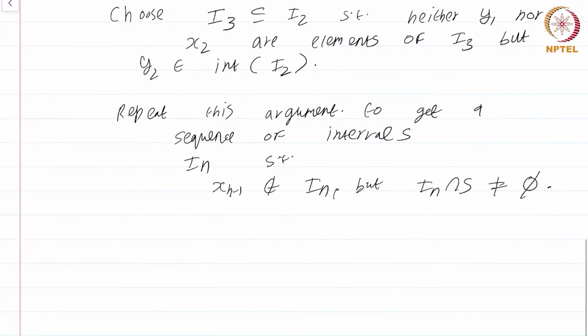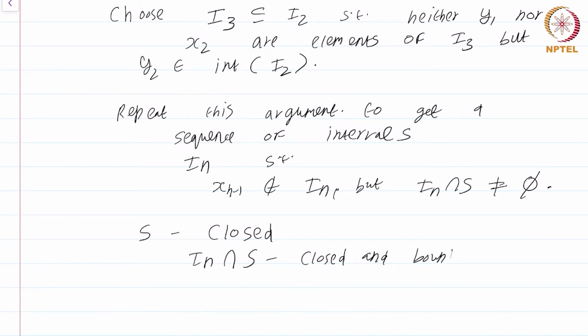Okay. Now S, if it were a perfect set, S would be closed. If S were a perfect set, it will be closed. Therefore, I_n intersect S will be closed and bounded, and therefore compact, by the Heine-Borel theorem.